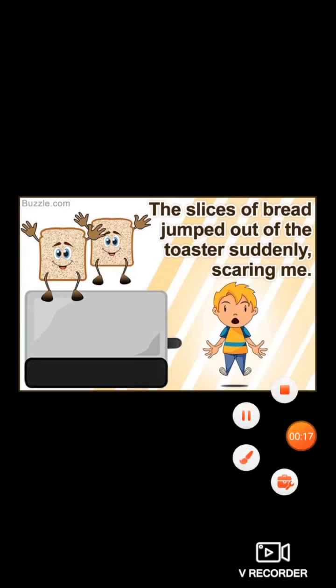The slices of bread jumped out of the toaster, suddenly scaring me. The slices of bread are non-living objects, and the quality of jumping out is given to them. Do slices of bread jump?